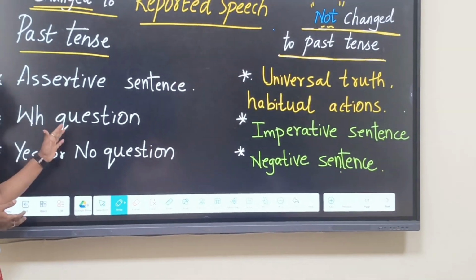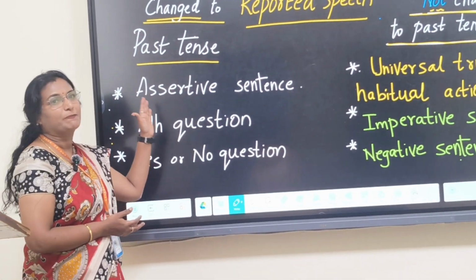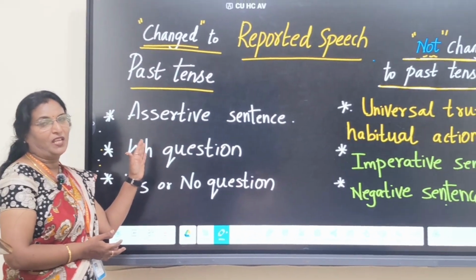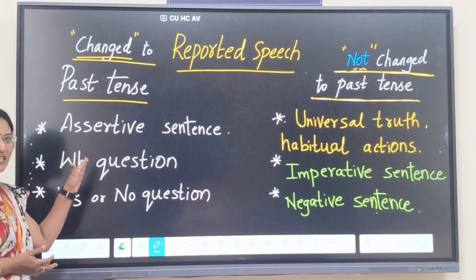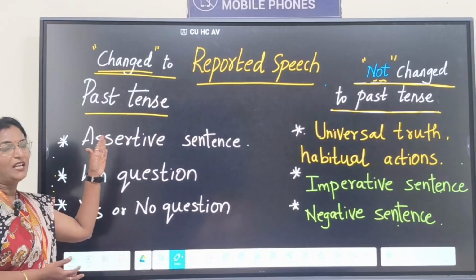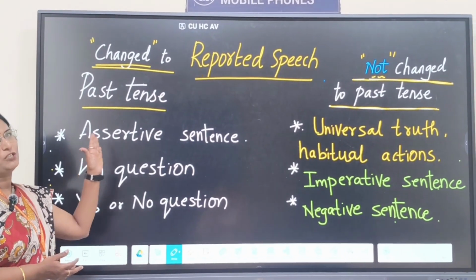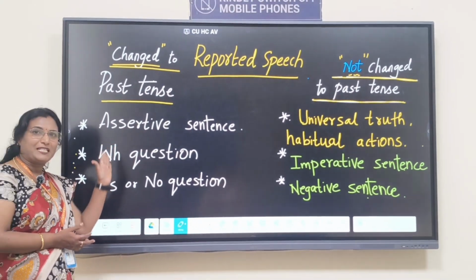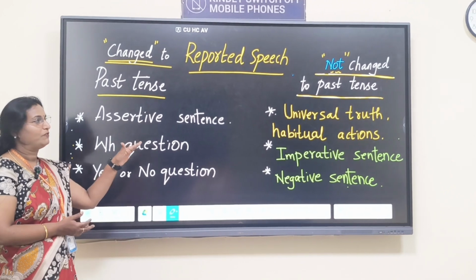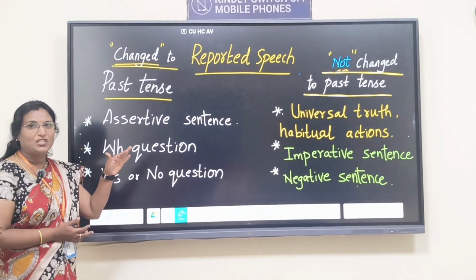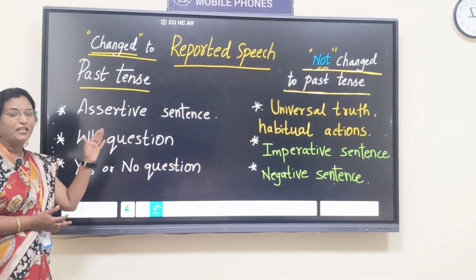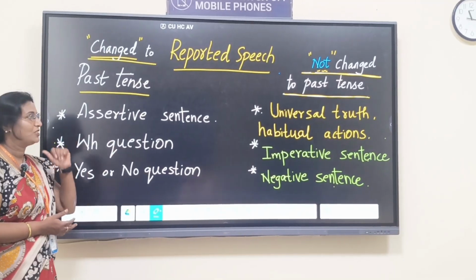We have to change the sentences into respective past tenses. If it is simple present, it should be simple past. If it is present continuous, it should be past continuous. If it is present perfect, it should be past perfect. What if it is past tense? If past tense, it should be changed to past perfect tense.